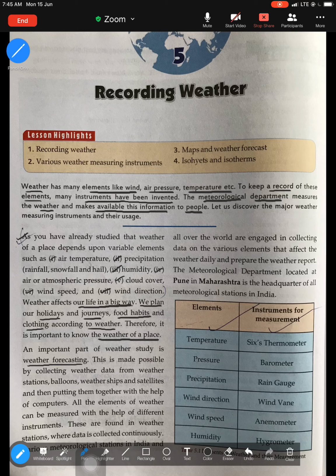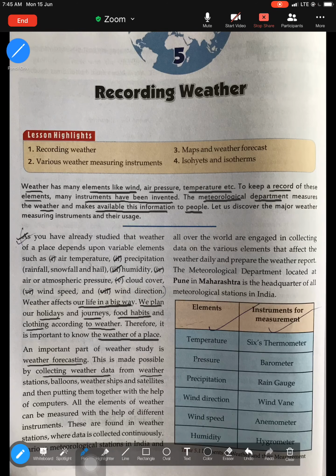Is it safe to drive? Is it safe to walk? So that is how weather forecasting plays a very, very important role. This is made possible by how the meteorological department forecasts weather: by collecting weather data. How do they collect data?